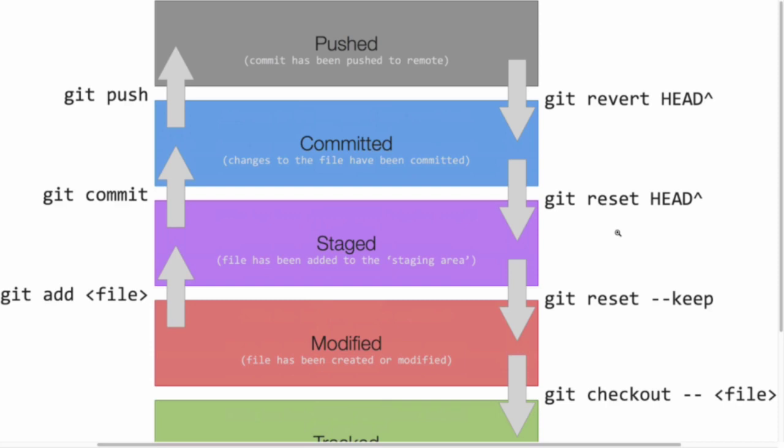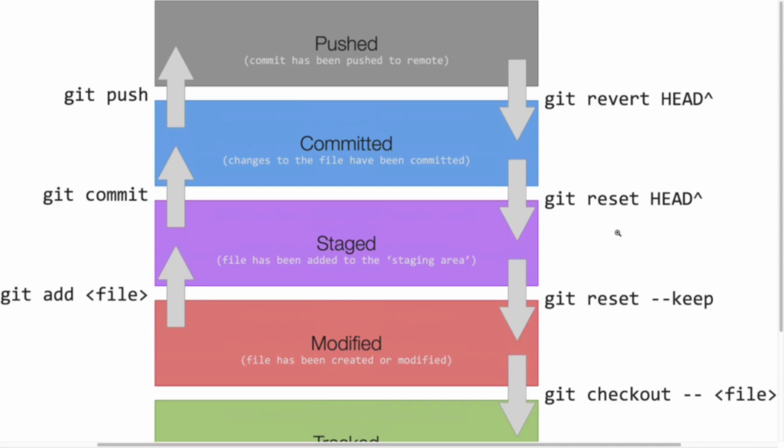This is all well and good, but oftentimes we make a mistake, or we do a commit when we didn't want to do a commit, or we staged some files that we didn't want to include in a commit. This is why Git also supports reversing these changes. Let's talk about reversing a pushed commit. These are the most dangerous types of reversals.